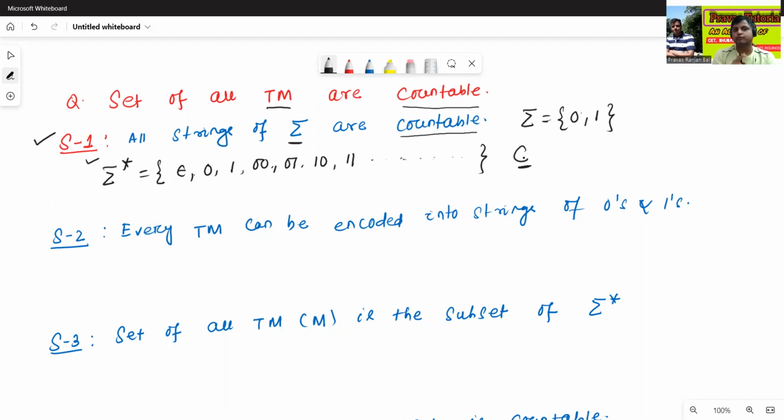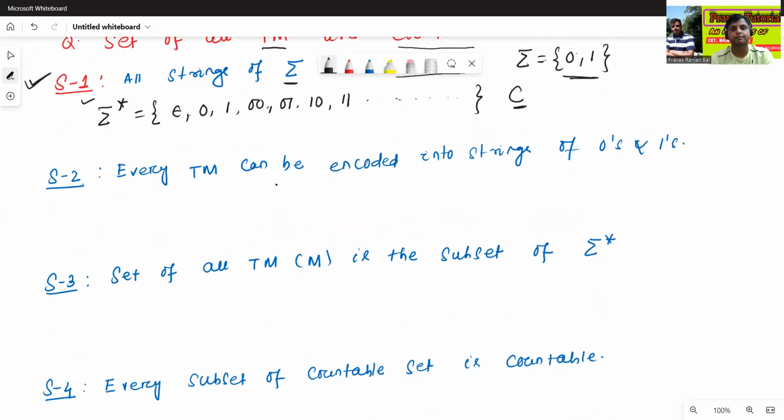To prove that the set of all Turing machines is countable, the first step is that we have to prove that all strings of sigma are countable over the input alphabet {0, 1}. What is the second step?